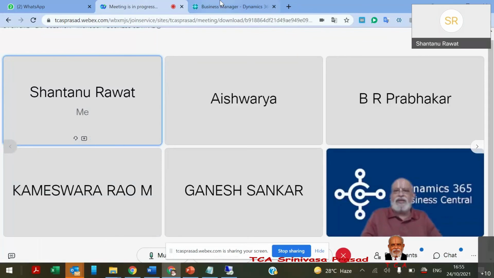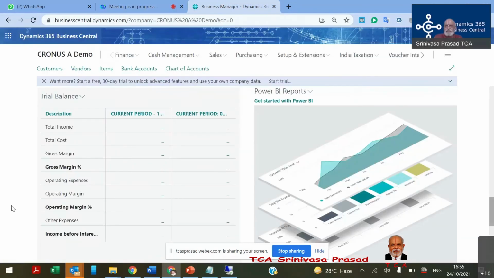Shantanu, I understood the question. I heard that the last point was that for an SME it's costlier. So my question is, how much cost can an SME afford? What would be the ideal cost per month, the cost of ownership? Somebody can answer this question, please.